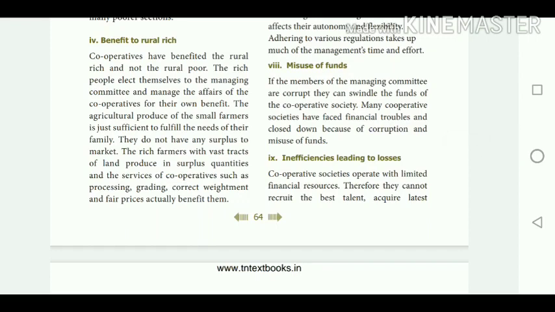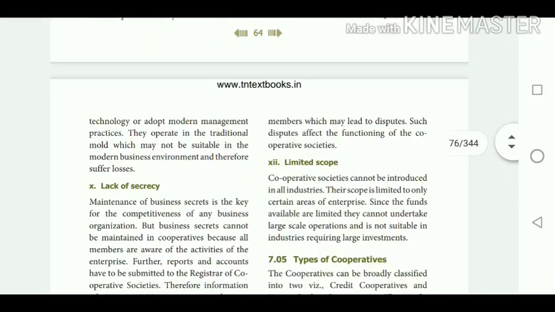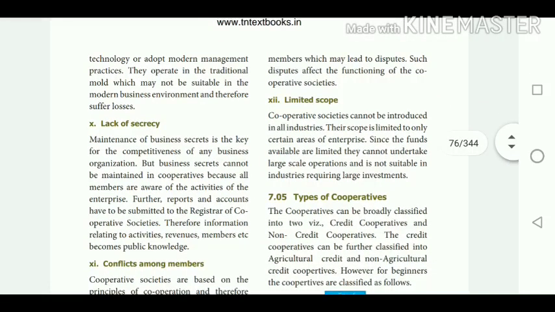Inefficiency leading to loss. Sometimes the inefficiency of the members of the cooperative society may lead to loss. Lack of secrecy. There are nearly 25 members, so the secrets of the cooperative society are sometimes leaked out. Therefore, information relating to activities, revenue, members, etc. becomes public knowledge.